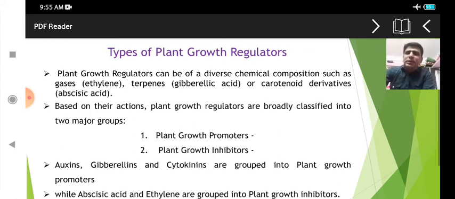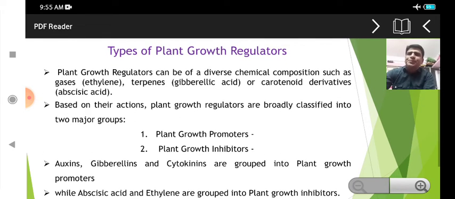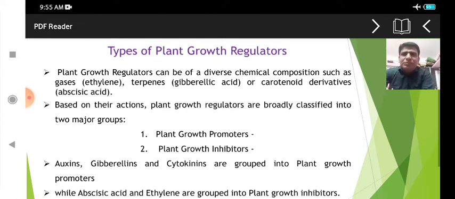In the next slide we are going to study the types of plant growth regulators. These growth regulators have a diverse chemical composition, such as gases in the case of ethylene, terpenes in the case of gibberellic acid, or carotenoid derivatives in the case of abscisic acid. Basically, they are groups of terpenes. These are the chemical compositions.